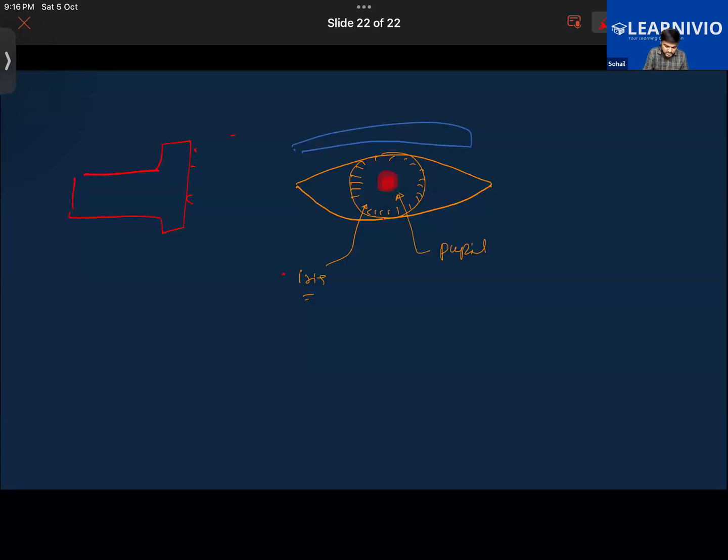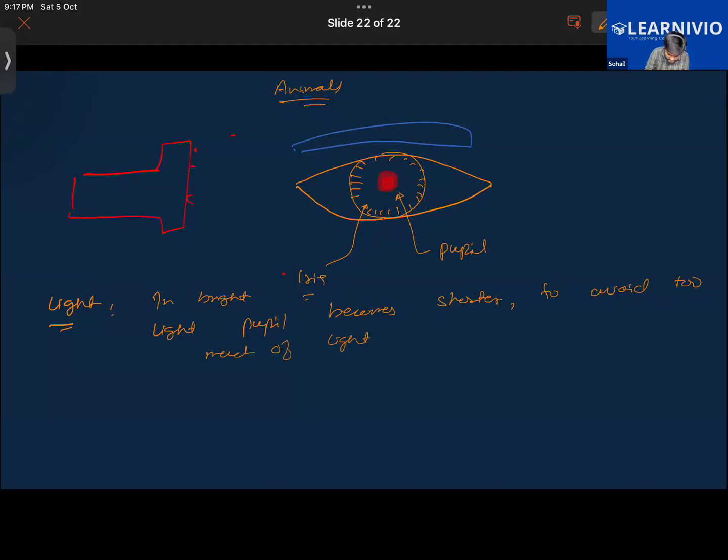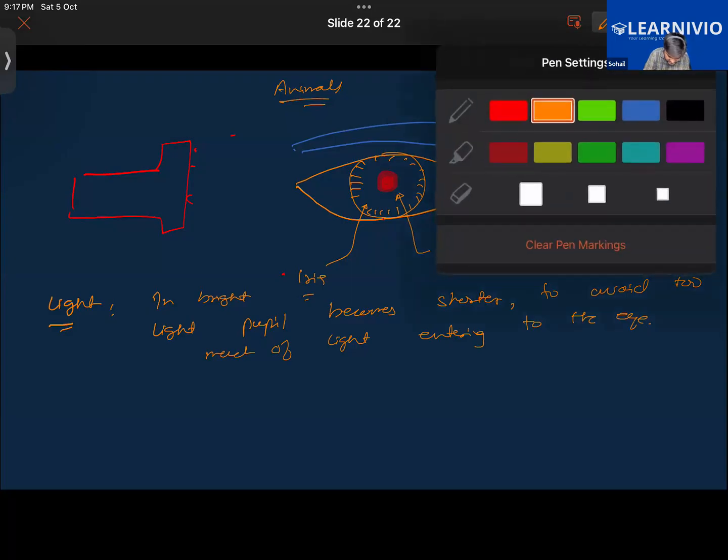So in the case of animals, you can continue from there. We know how we respond to light. In bright light, the pupil becomes smaller, because if too much light were to enter, our eyes would be damaged. So it becomes smaller to avoid too much light entering the eye. Very good. That is how we respond to light.